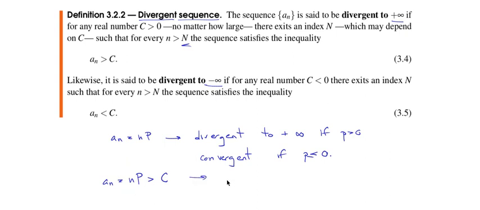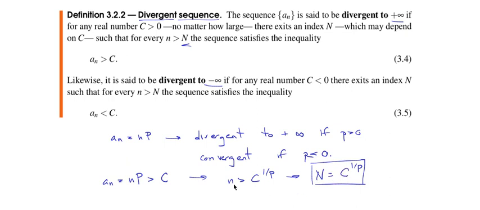This means that n has to be greater than c to the 1 over p, right? So we choose capital N equals c to the 1 over p. Okay, let me write it better.